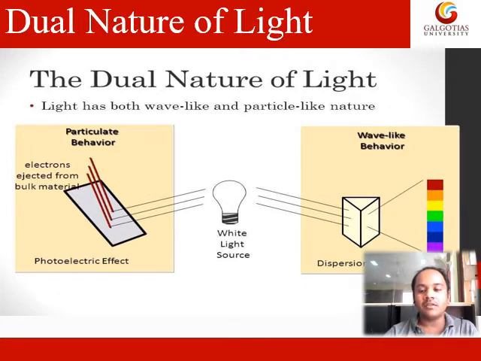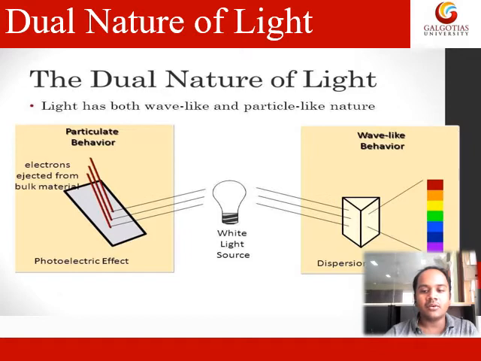So the photon, when it is hitting the metal surface, is behaving in terms of particle nature. It's just like throwing a ball at a wall, and some dust is emitted from the wall surface. If it were not particle nature, you couldn't create the energy to hit the surface. So in the case of the photoelectric effect, light is behaving in terms of particle nature.